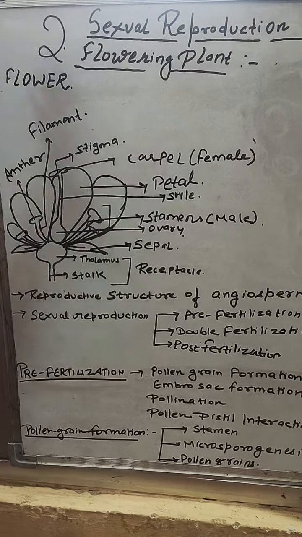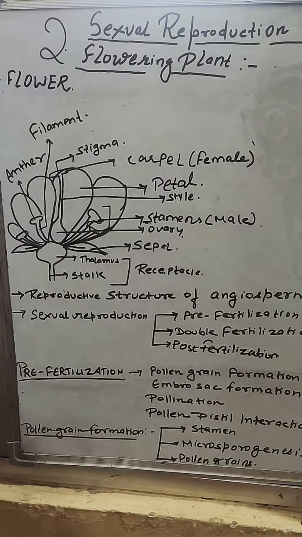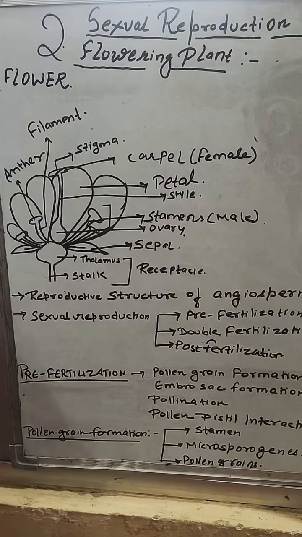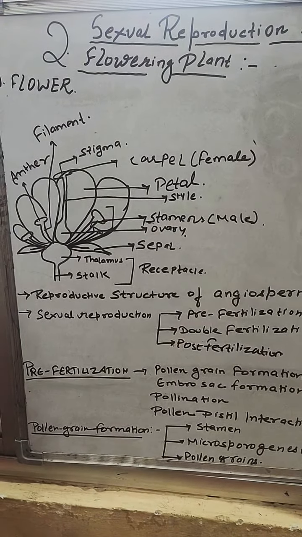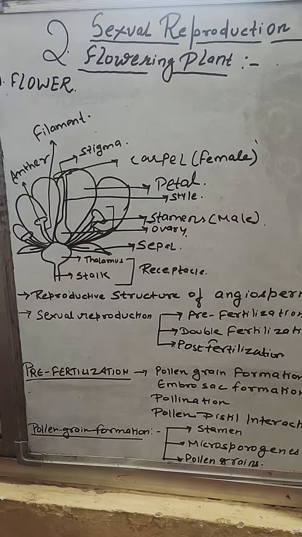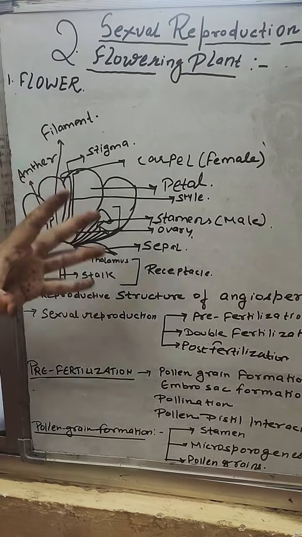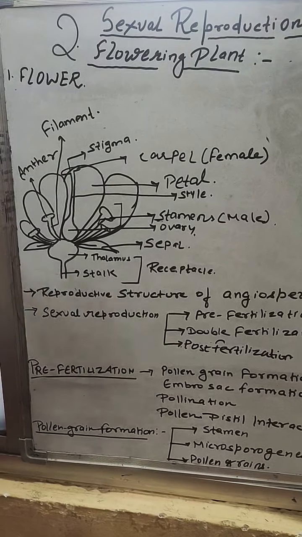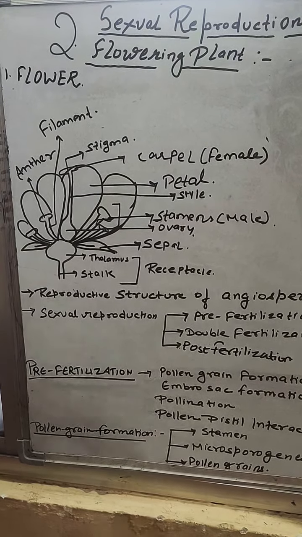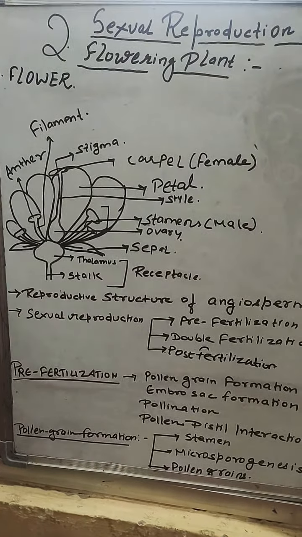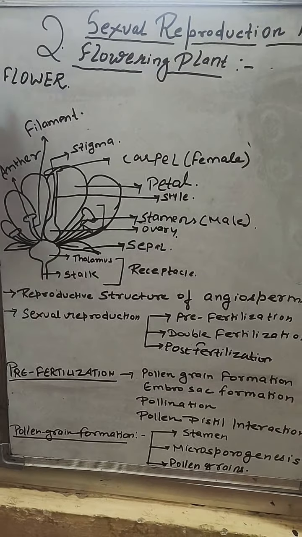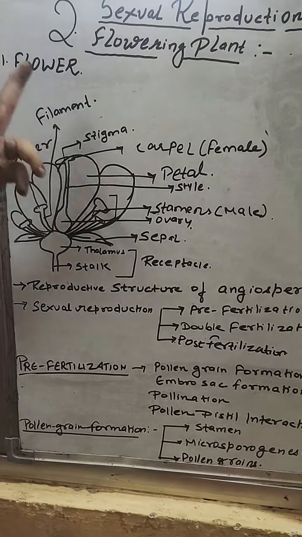Now in this chapter we will see how reproduction takes place in flowering plants. Everyone has a brief knowledge right now of what reproduction is going on in the flowering plant. In this whole chapter we will see each and every process in detail, how the things are formed and how the process is going on. Understood? Now first we will start this chapter with the topic flower.